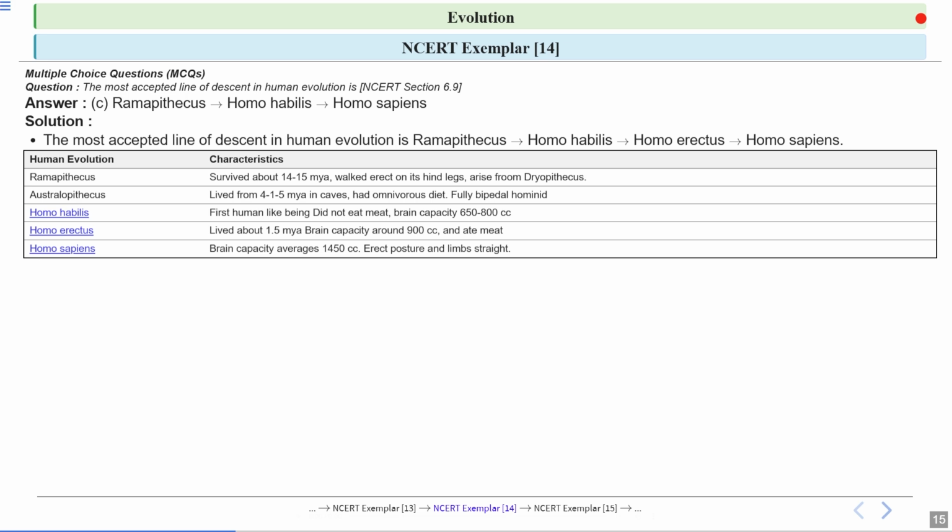Hominid means human-like. Then Homo habilis, the first human-like being, did not eat meat and had a brain capacity of 650 to 800 cc, cubic centimeters. Homo erectus lived about 1.5 million years ago, had a brain capacity of around 900 cc and ate meat. And Homo sapiens, the modern man, has a brain capacity of 1300 to 1450 cc. It has an erect posture and straight limbs.